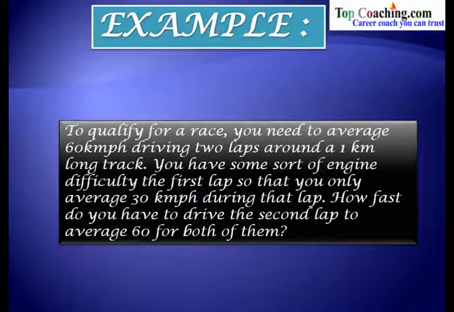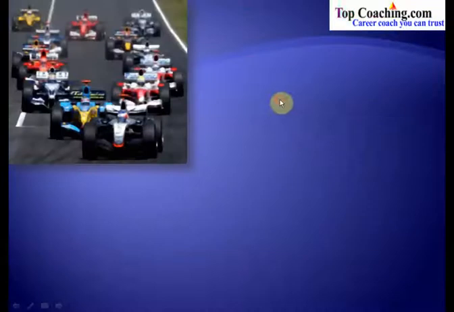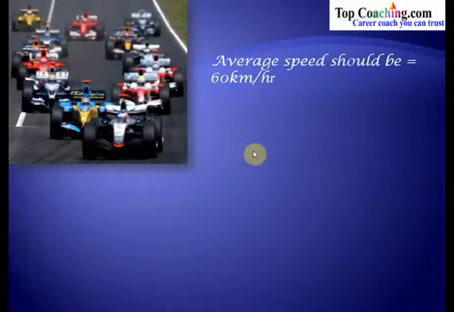So in this problem, if you want to qualify for a race, you need to have an average speed of 60 km per hour in which you have got to cover 2 laps, 1 km each. Now, in the first lap, due to some difficulty in the engine, you could only average 30 km per hour. Now you have to find out how fast you have to travel in the second lap so that your overall average for both the laps is 60 km per hour. So now let's see how to do that. Average speed should be 60 km per hour, given to us. So the average speed for both these laps should be 60 km per hour.